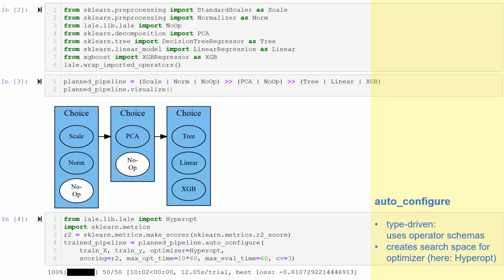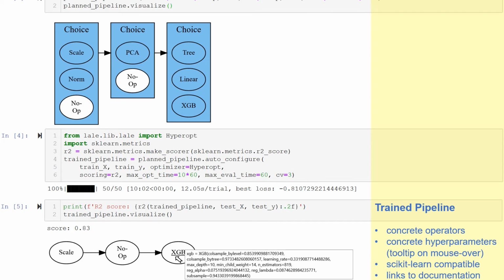Now, in this example, it took 50 trials, and then the best loss found during cross-validation over any of these 50 trials was 0.81. The result of AutoML is stored in the variable trained_pipeline, and we can use that just like any Scikit-Learn pipeline. For instance, we can pass it to the R-square scorer and evaluate it on the holdout test data. In this case, it turns out that the R-square score is 0.83 on the test data.